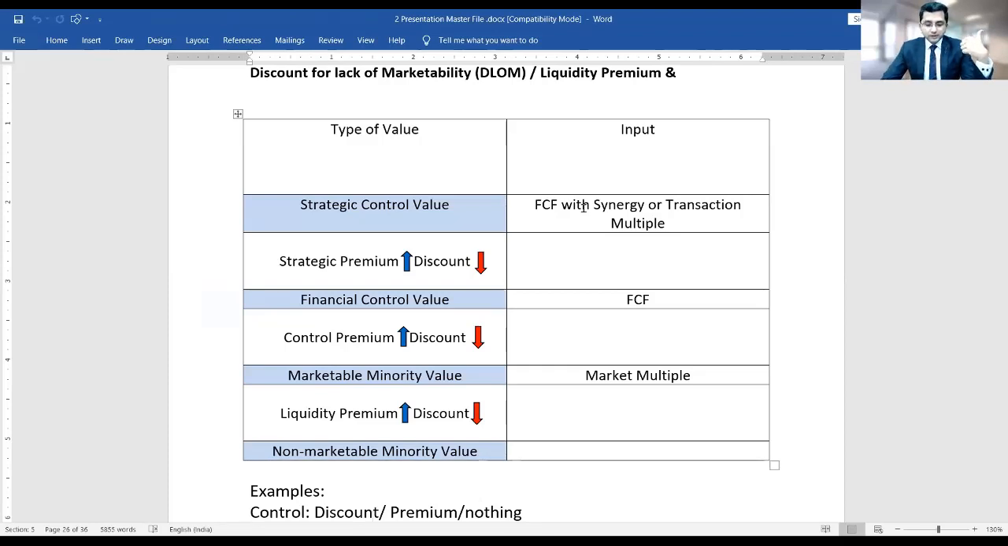This is how it happens, right? But I am comparing with a listed company where the share investments are liquid. And that's why I need to deduct a discount for lack of marketability, discount for lack of liquidity. So if you are making a valuation of an unlisted company by comparing it to a listed company, you need to deduct the discount for lack of marketability, DLOM.